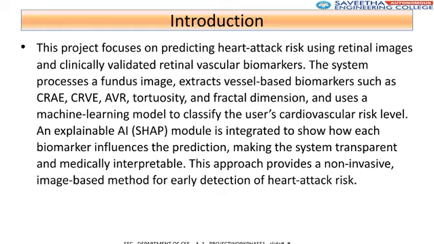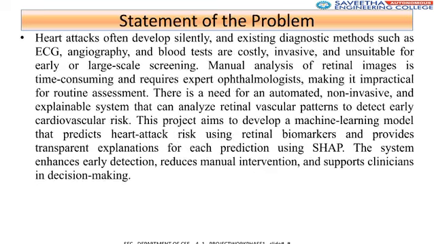We use a machine learning model for classification and an Explainable AI, or SHAP, module for transparent, medically interpretable predictions. Current diagnostic methods are often costly or invasive. We aim to develop an automated, non-invasive, and explainable system using retinal vascular patterns and SHAP to detect early cardiovascular risk and aid clinical decision-making.